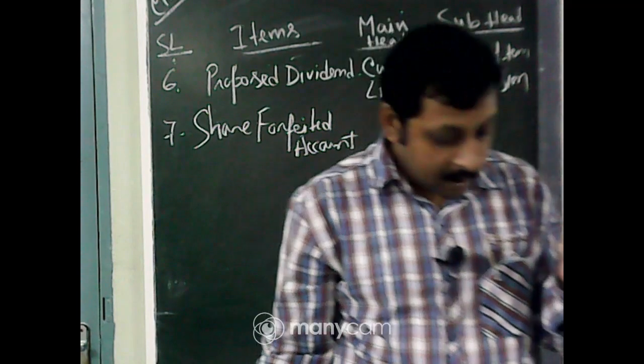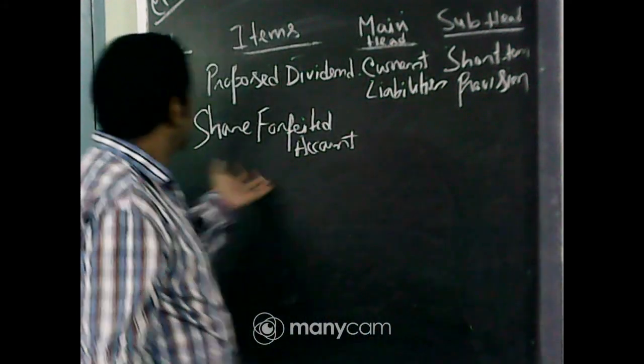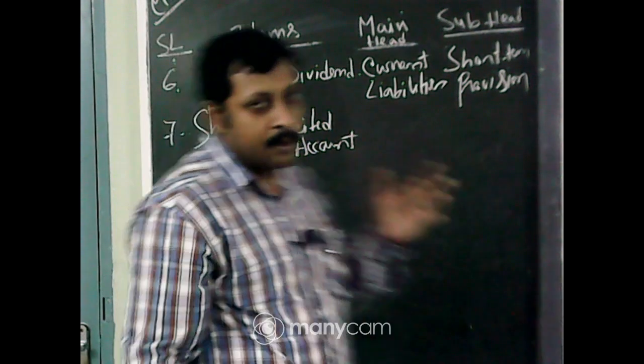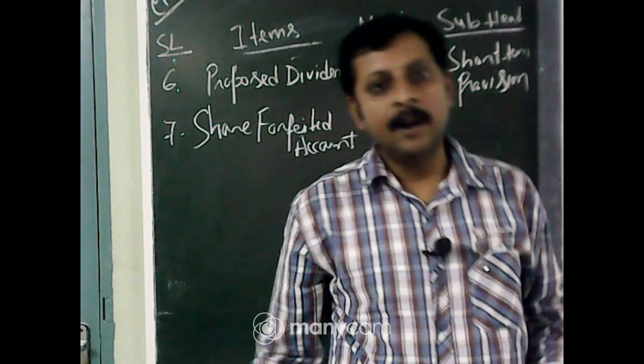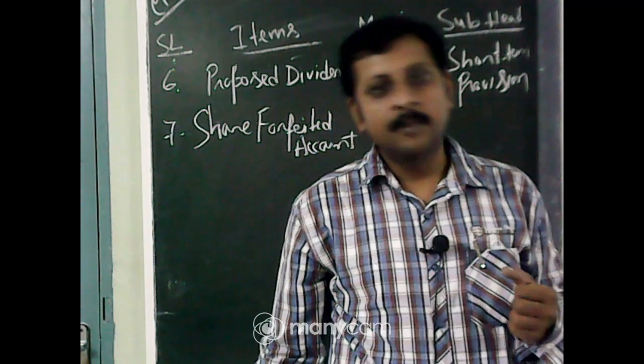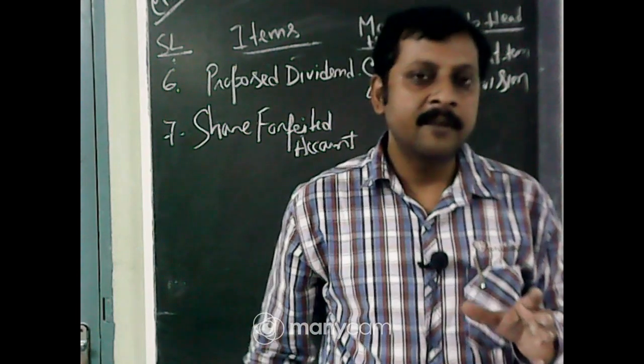Suppose one person is eligible for purchasing the share of Reliance Industries. Reliance Industries issued the share as per application money received of rupees 50, but the total face value of this share is 100.